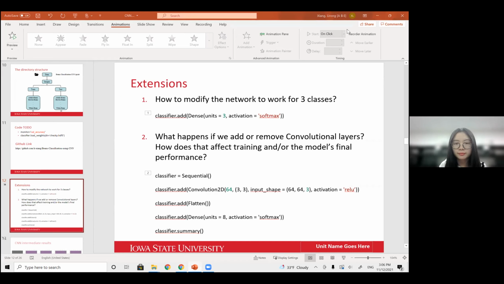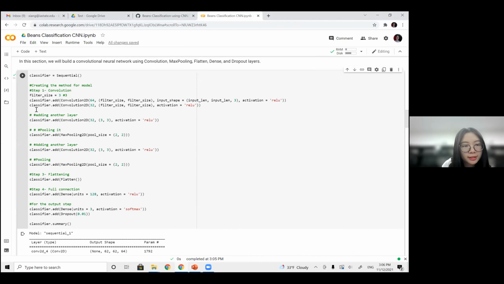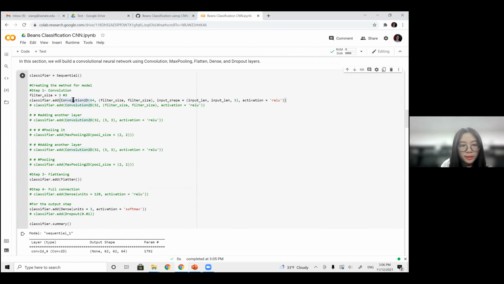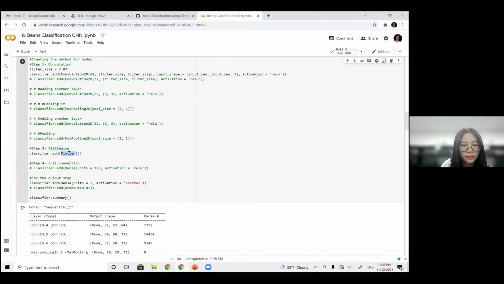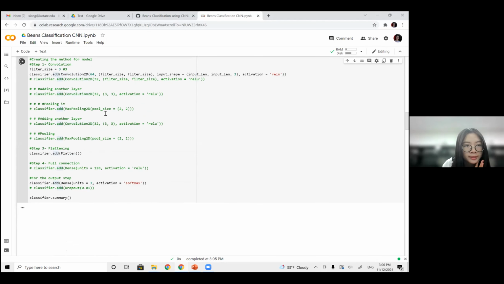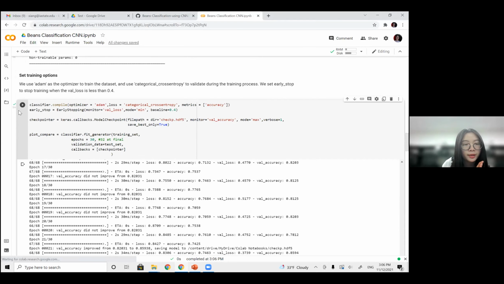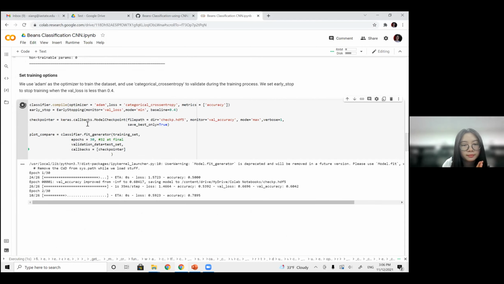And let's take a look at the next question: how do we add or remove some convolutional layers? Here I want to show you the simplest case, which means we only have 1 convolutional layer. So let's comment out all the other layers, and this one, and this one. So right now we only have one convolutional layer, one flatten layer for converting it to one-dimensional data, and one output layer. Let's run this model. You can find the structure is very simple now. And let's see the performance.